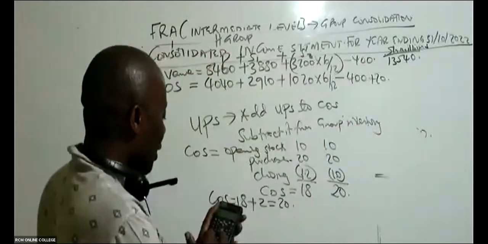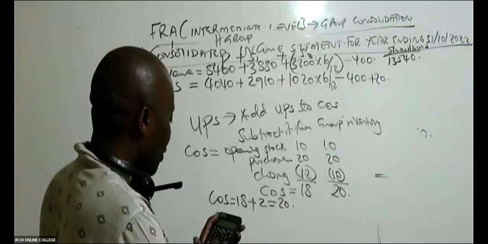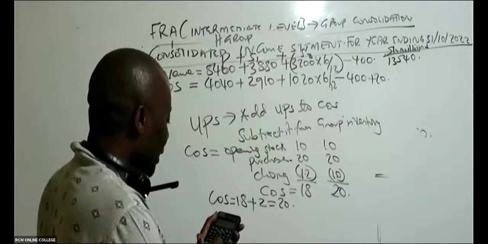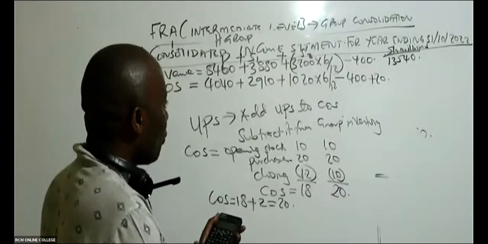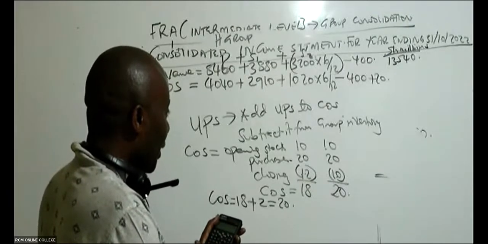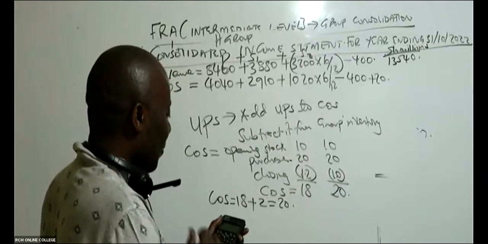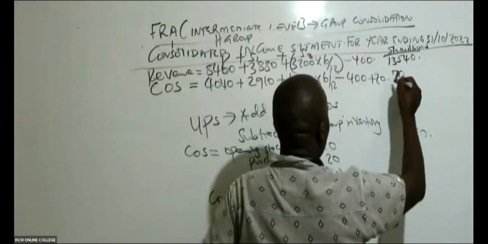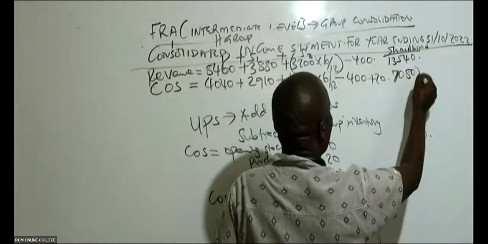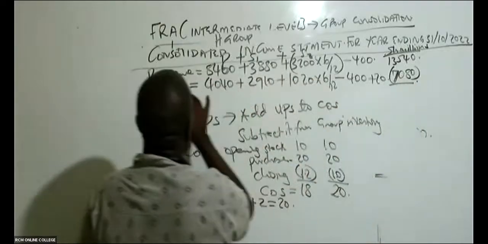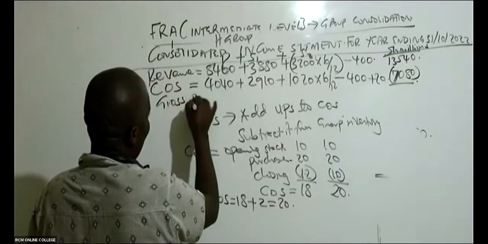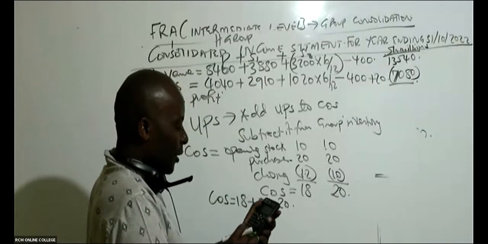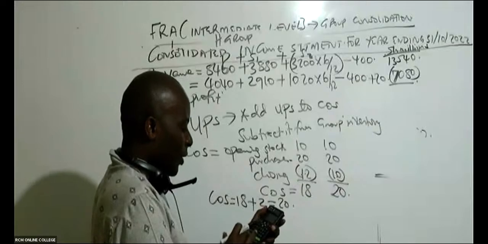Get your calculator. We have 4040 plus 2910 plus 1020 times 6 over 12, minus 400, and in this case plus 20. I like punching this because I also learn in the process. So then we have 7080. Subtract this, and you'll be able to give us what we call gross profit. So gross profit will be that 7080 minus this 13540.